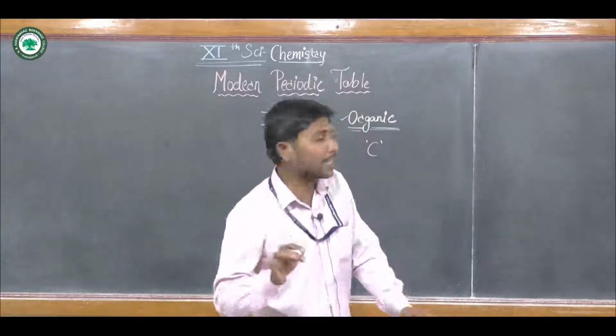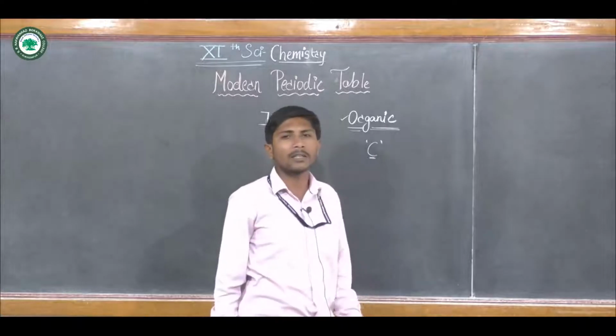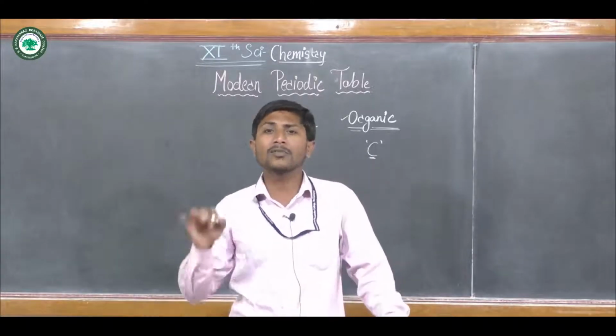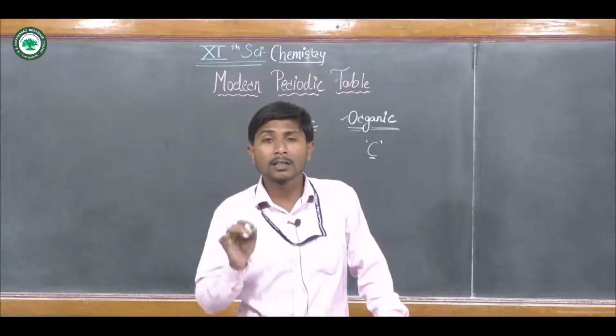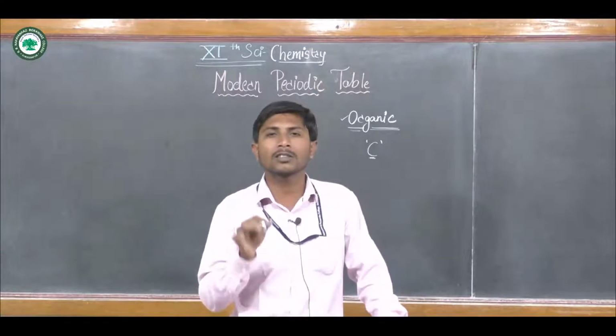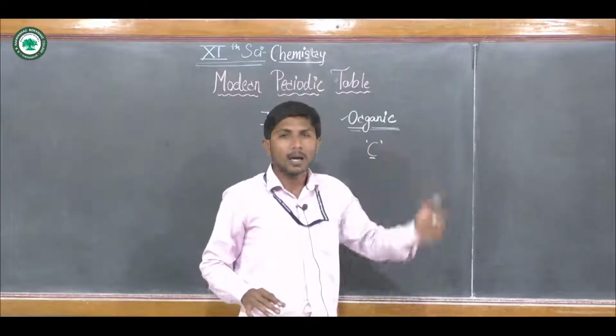Organic chemistry deals with carbon chemistry. Carbon is the element found generally as a constituent structural unit of every living matter.